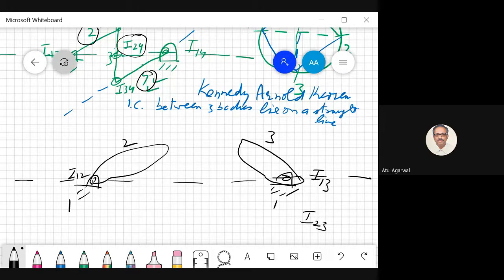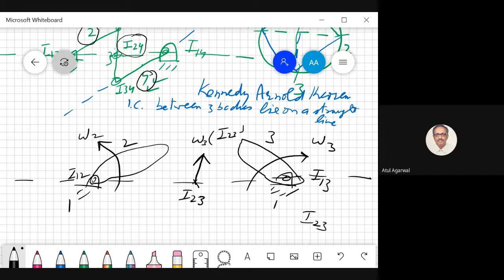Now suppose this point is here. Suppose this angular velocity is like this, omega 2, and this angular velocity is like this, omega 3. Any point on this line, when it is on body 3, will have a vertical velocity. You assume this point is on body 3. What is its velocity? Perpendicular to this line. Suppose I call it I23. So this becomes omega 3 into distance I23, I13. Since it is going counterclockwise, this will be going upwards.